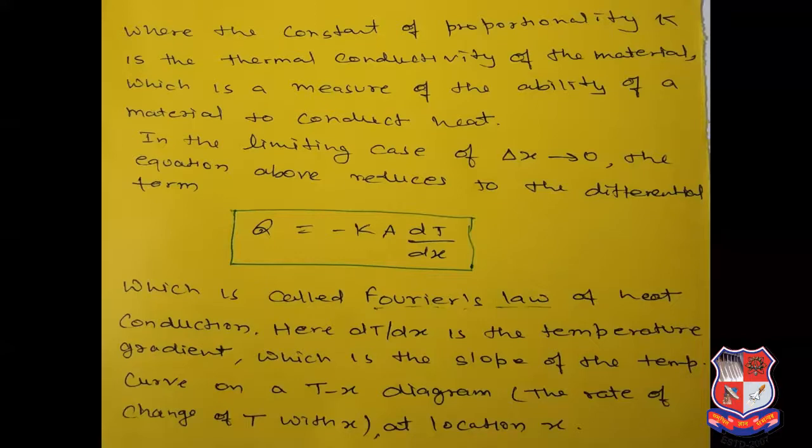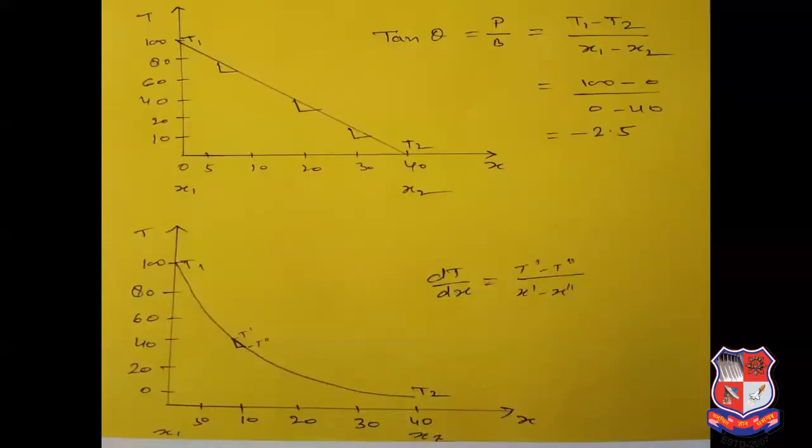We will understand this in more detail with these two figures. Slope is tan theta, equal to perpendicular upon base, so this is T1 minus T2 upon X1 minus X2, where these are X1, X2 and these are T1, T2. If you find delta T upon delta X, it gives the average rate of heat transfer between two points.